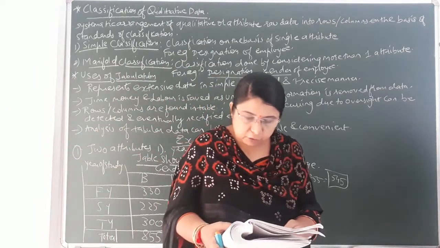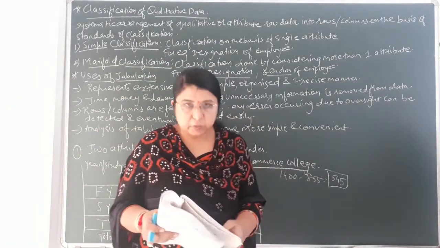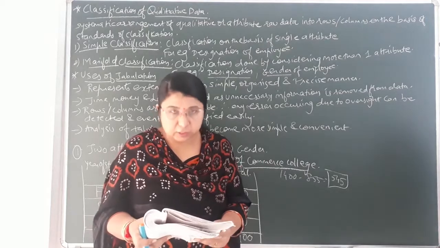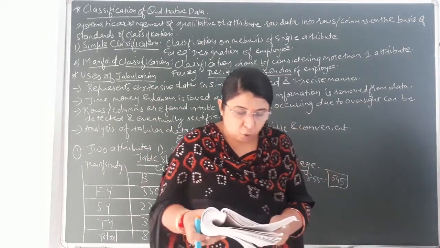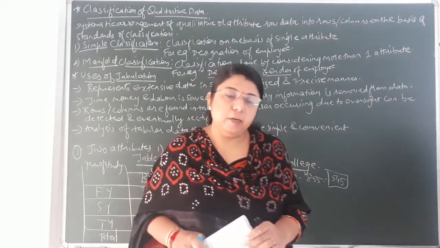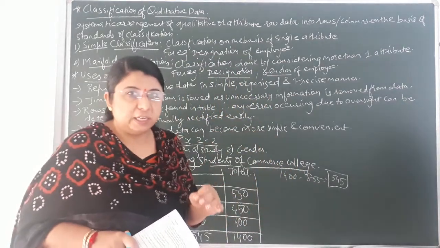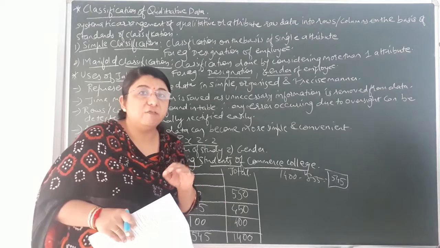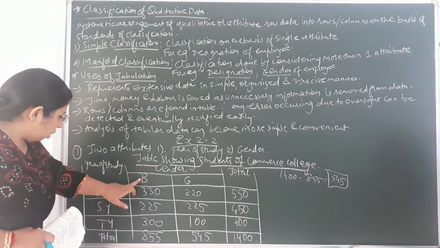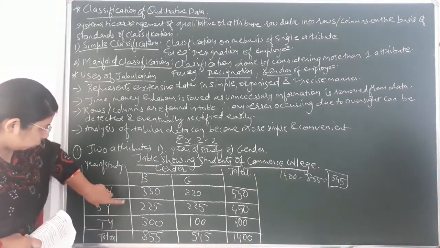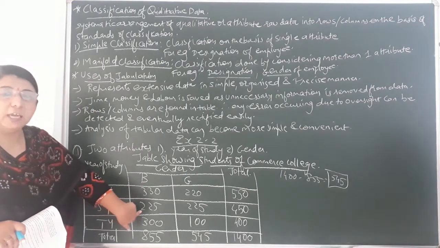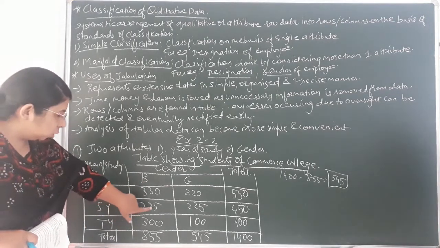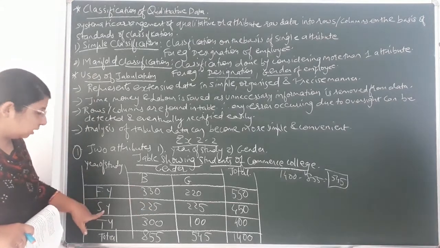Among them 855 were boys, and of them, out of 855 boys, understand the statement, 225 boys were in the second year. It means boys in the second year, that were 225. So here you can see the boys column and second year. You have to match both the things together, that is boys and second year, that is 225. Okay, so I have placed over here 225 in the column of boys in second year.